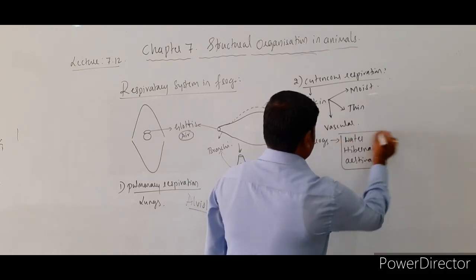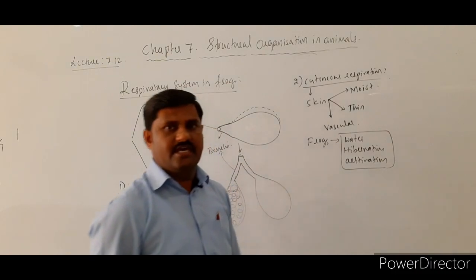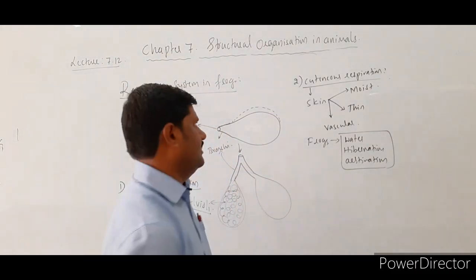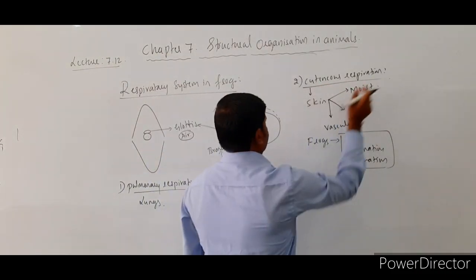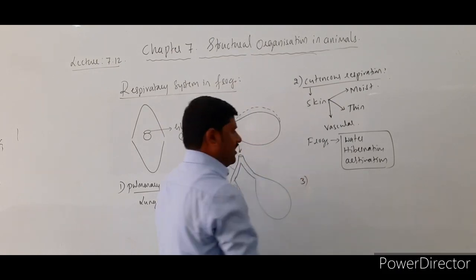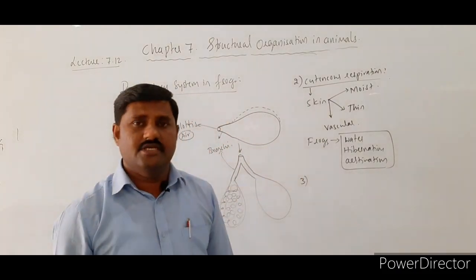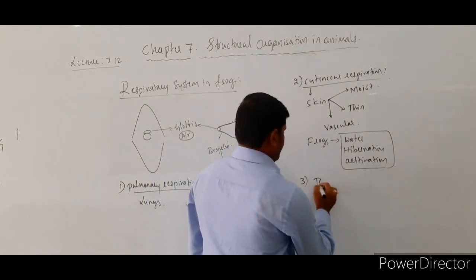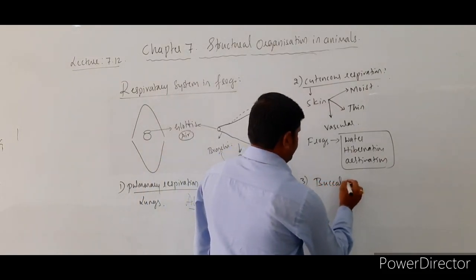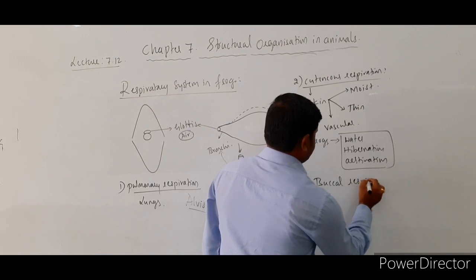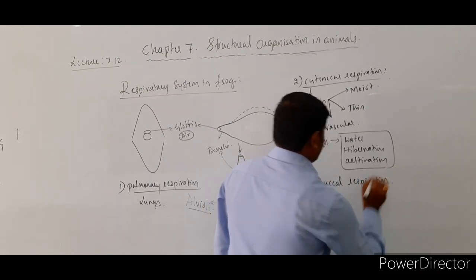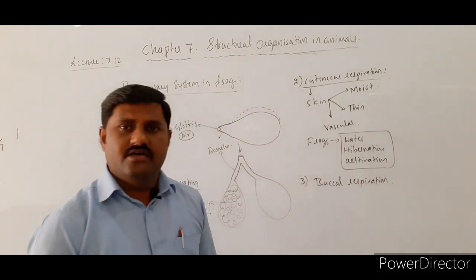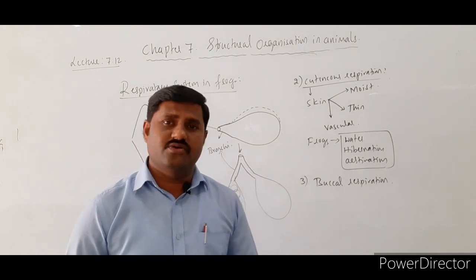During these conditions only they respire with the help of the skin. And the third type of respiration is with the help of the buccal cavity, buccal respiration. So through the buccal cavity also they respire.